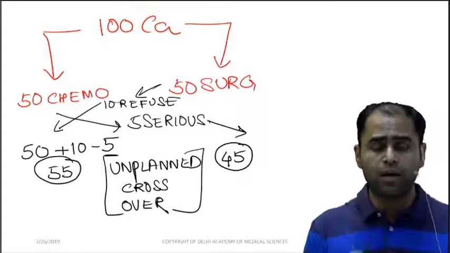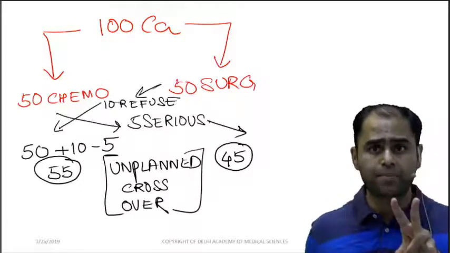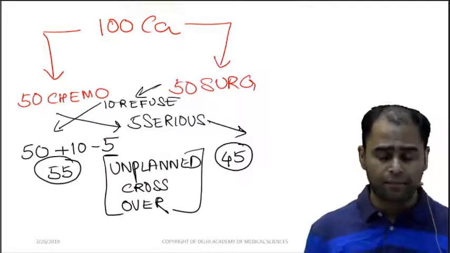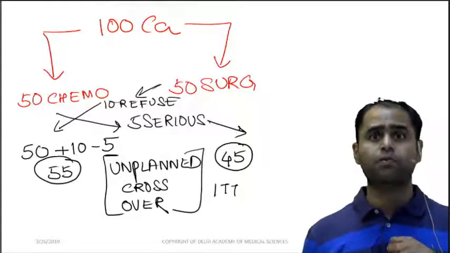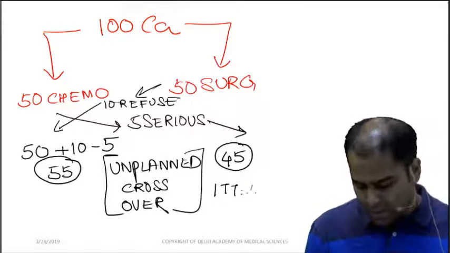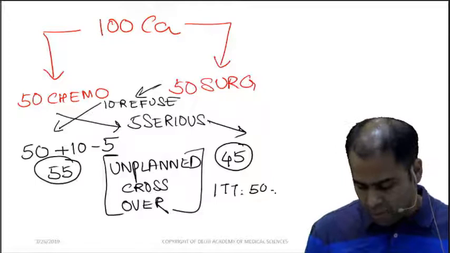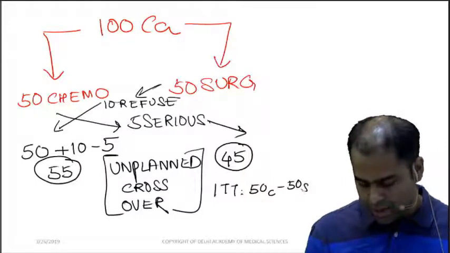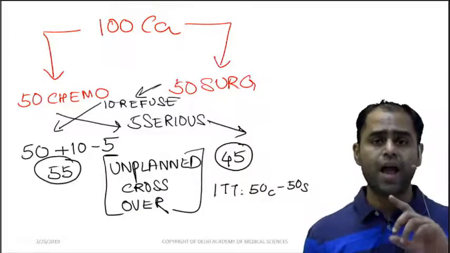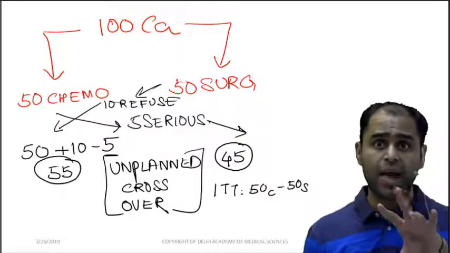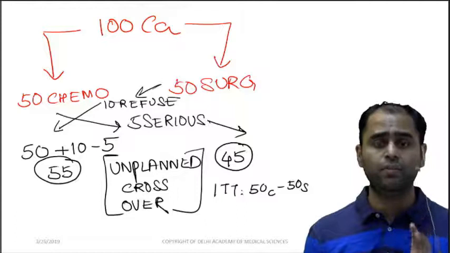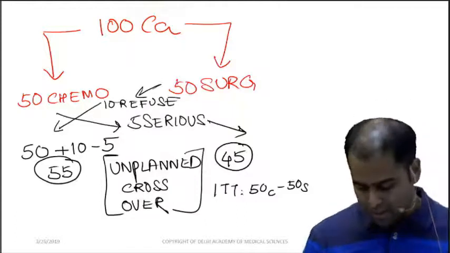Now over here two types of analysis work. One is called intention to treat. So what was my intention to treat? 50 chemo, 50 surgery. If I am planning such an intention and I analyze it like that, it will be called intention to treat.